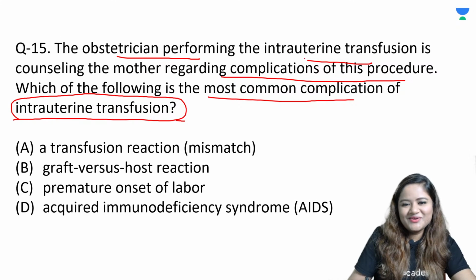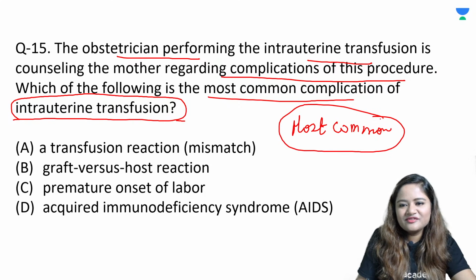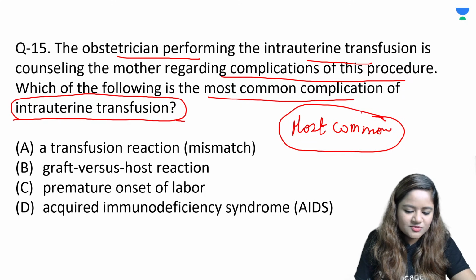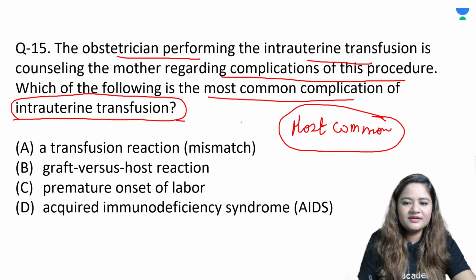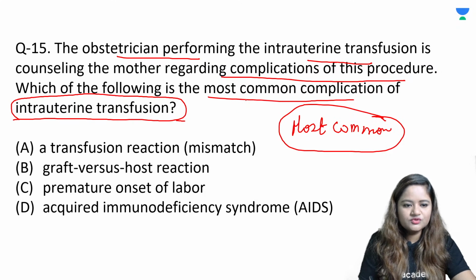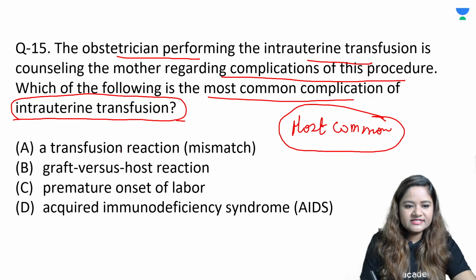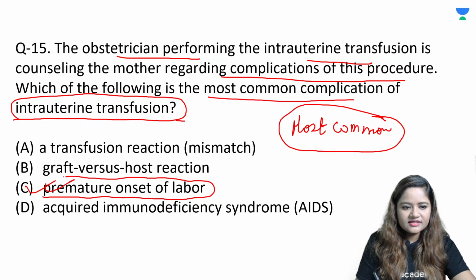It is asking the most common complication, not a rare complication. तो मोस्ट कॉमन कहने का मतलब है जो काफी लोगों में हो सकता है. If there's a mismatch, do you think everybody does not match the number before transfusion? So mismatch is not very common. If accidentally somebody has not matched the blood bag, it can lead to that complication. But most common complication क्या हो सकता है if you give a transfusion? So it is option number C, that is premature onset of labor. So अगर आपने बाहर से intrauterine transfusion कर दिया, then there can be premature onset of labor in the pregnant female. So this is the most common complication that occurs because of intrauterine transfusion. All right.